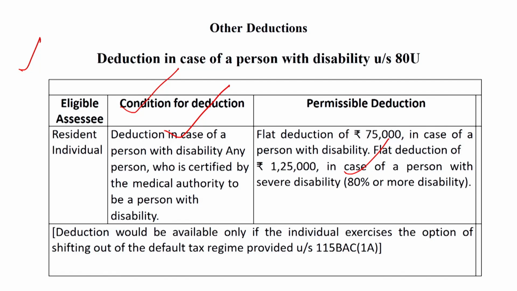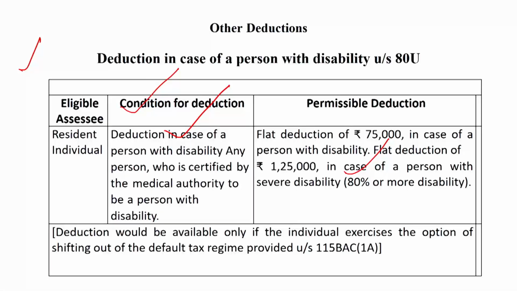Then dear learners, I want to say that this deduction is not income based or payment based. This deduction is based on the disability of the assessee. If the assessee has a non-severe or general disability, or less than 80% disability level, such deduction is available up to rupees 75,000. There is no lesser amount. Actual payment or actual income is not taken into consideration at the time of claiming this deduction under section 80U for computing the total income.